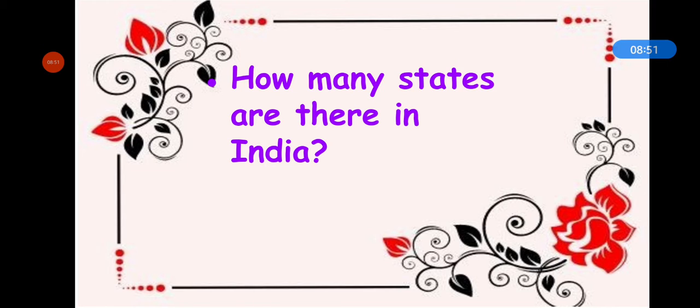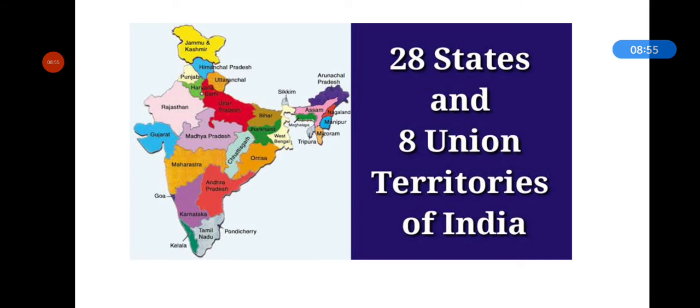There are 28 states and 8 union territories in India, and Delhi is the National Capital Territory of India. National Capital Territory means an area where central government buildings are located.